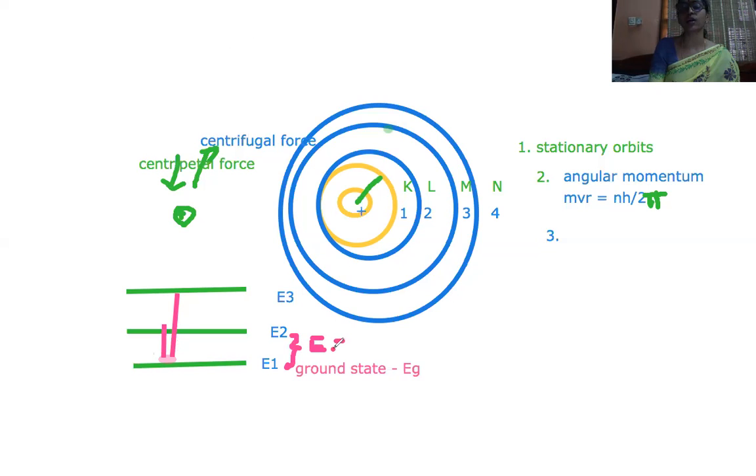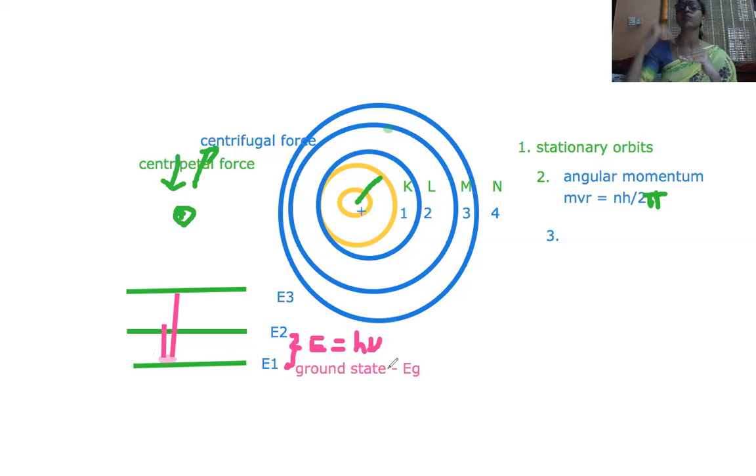According to Planck's equation, when any electron is jumping from one orbit to another, it is always done in an integral multiple of h nu. h is Planck's constant, nu is its frequency. So if an electron has to jump from the ground state Eg to the second orbit E2, it has to absorb h nu energy. If it is jumping to E3, it has to go through two steps: from E1 to E2, one h nu, and E2 to E3, another h nu. So it becomes 2 h nu.